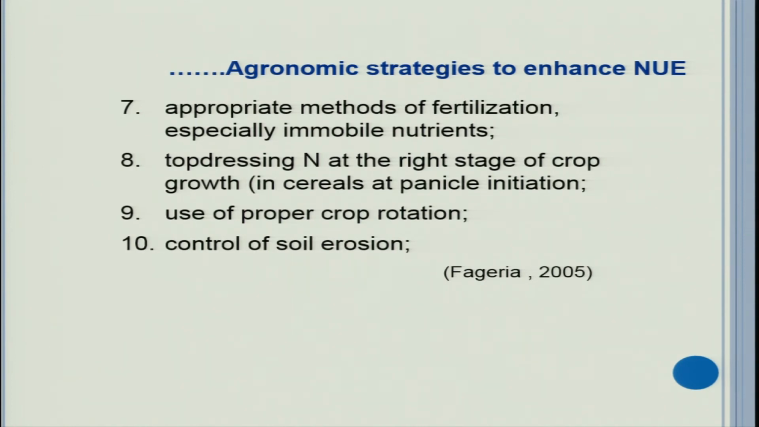Soil erosion is very, very important. We need to control it effectively because we lose a lot of nutrients, a lot of carbon, a lot of microbes from the soil in the form of soil erosion. So, soils which are eroded will have low nutrient use efficiency than the soils which are conserved, where we do not have sufficient soil erosion.